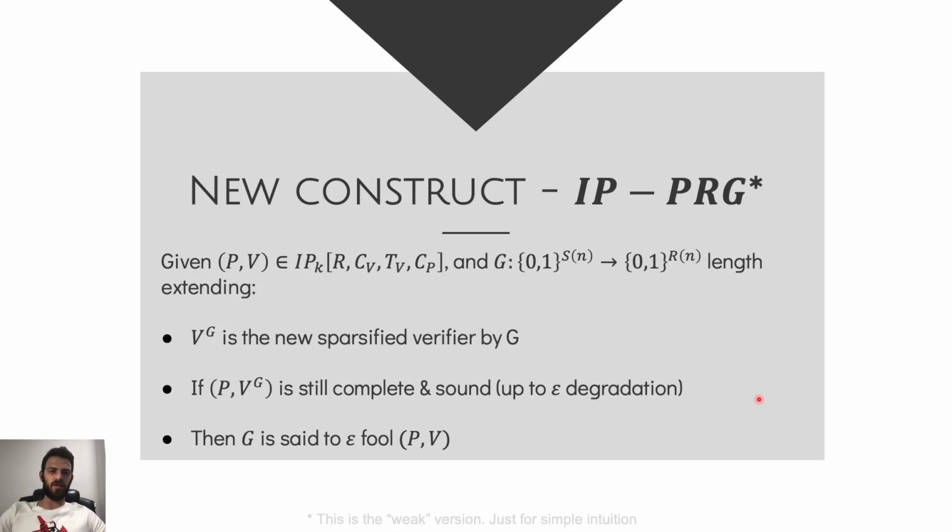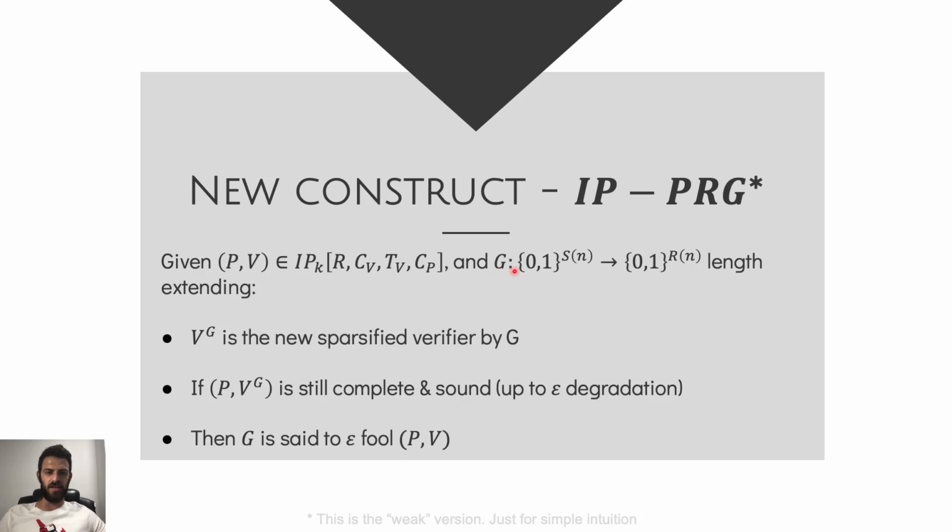So in order to achieve our goals, we first define a new construct, what we call an IP-PRG, an interactive proof pseudo-random generator. Basically, an interactive proof pseudo-random generator is an entity that, given some interactive proof PV, and this notation specifies that the interactive proof runs in k rounds, the verifier uses R random bits, sends CV bits of communication to the prover, runs in TV time, and receives CP bits of communication from the prover back. All of those are actually functions of the length of the input, of course.